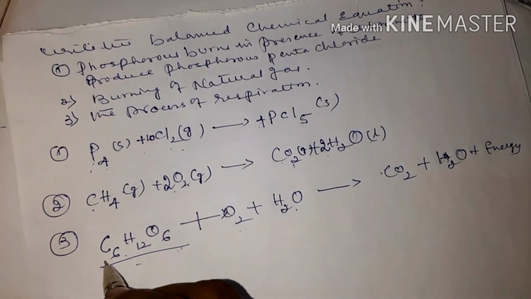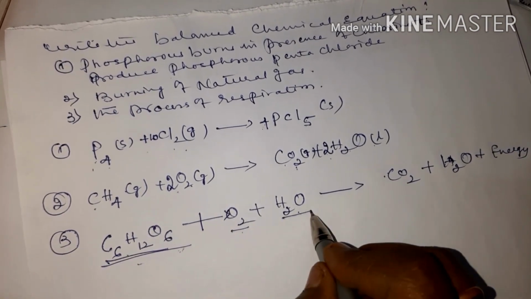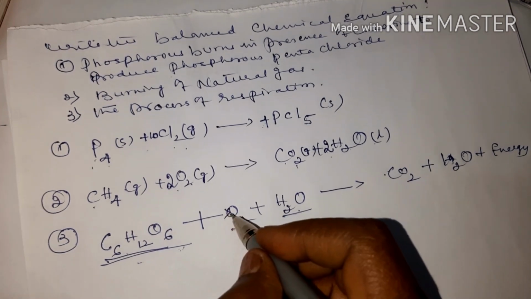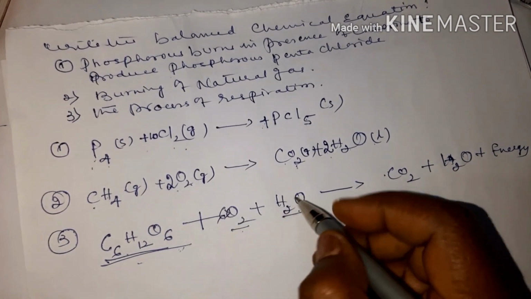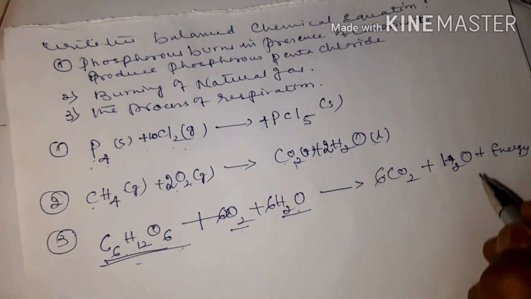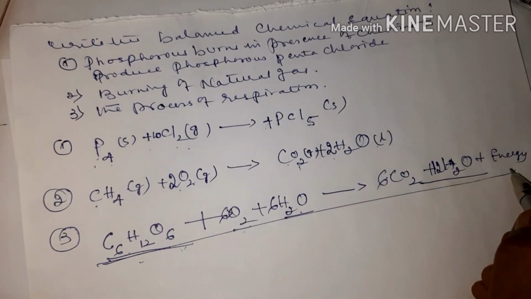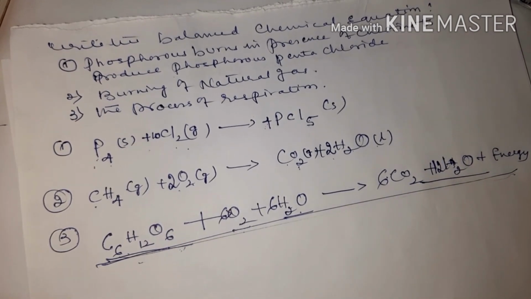So you have to always remember 6CO2 plus 12H2O. This is the equation. If you balance also, you get the same, children.